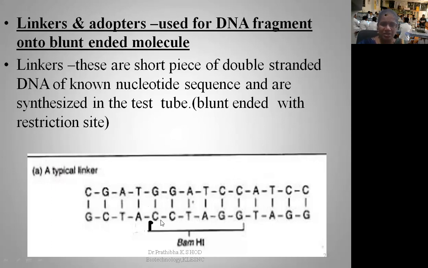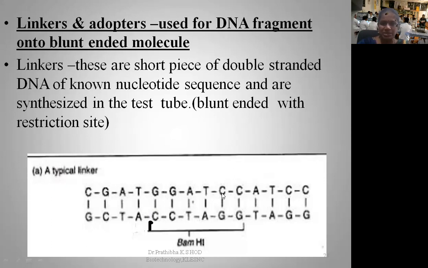In this linker, we are using restriction enzyme sequences, palindromic sequences, that are known recognition sequences of a restriction enzyme. For example, this restriction site is the one responsible for BamHI. This is one linker.